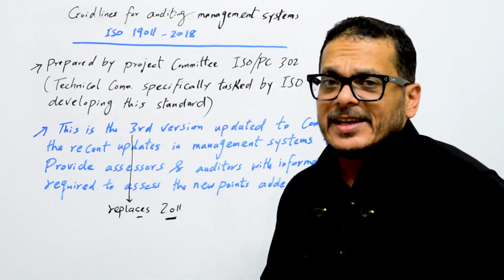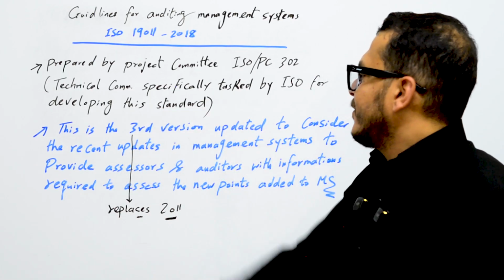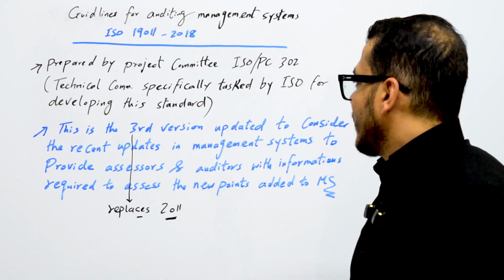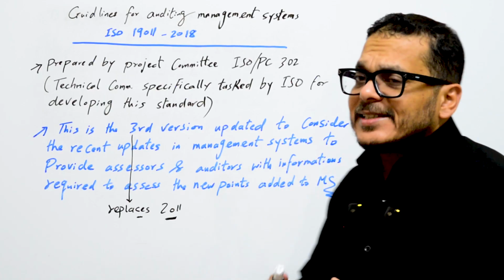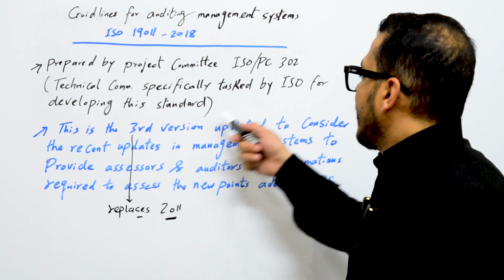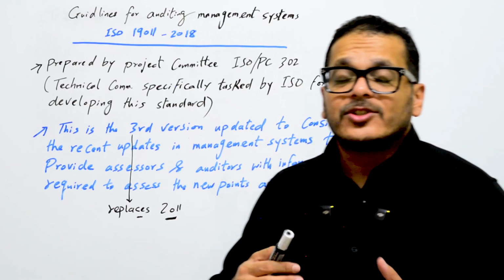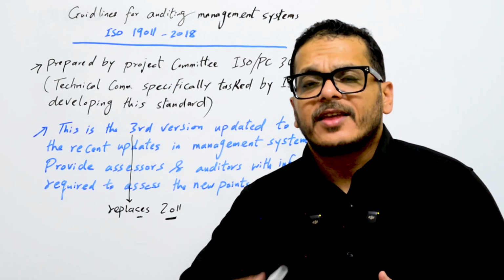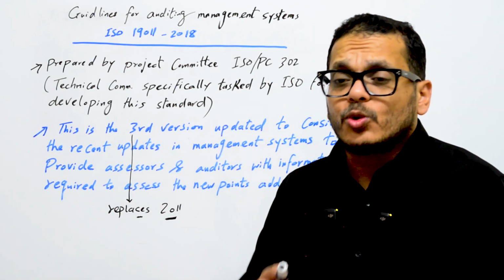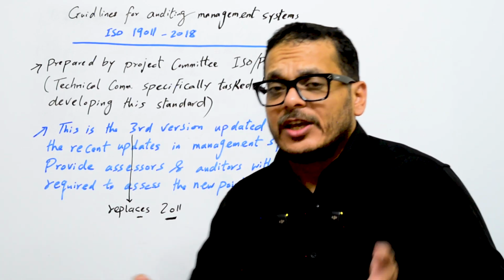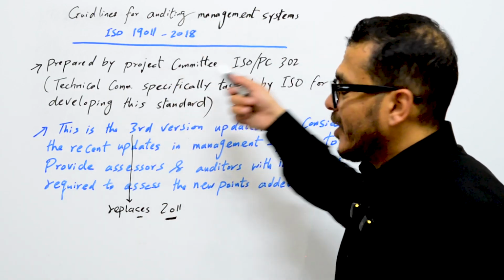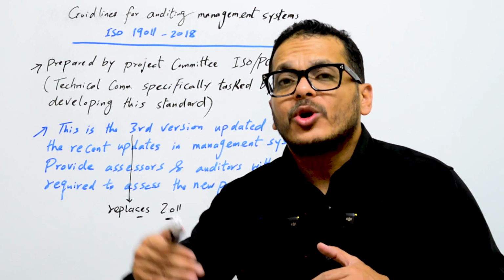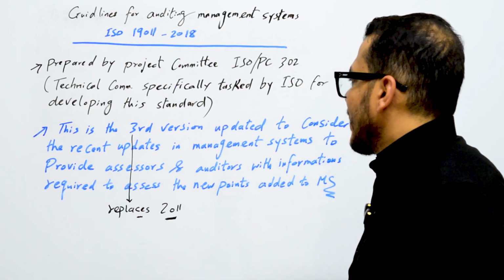And that is the third version, updated now in 2018 to consider the recent updates in management systems, because as you know, other management systems like 17025 and 9001 and others also have been updated. So auditing management systems should also be updated to consider the new points added to other management systems.